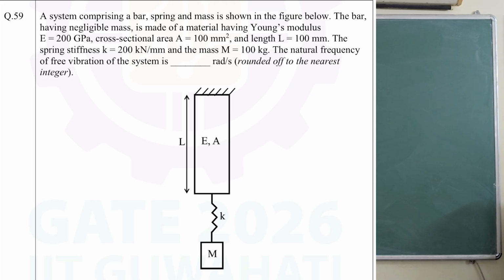Let's do question number 59 from mechanical vibrations. A system comprising a bar, spring and mass is shown in the figure below. The bar having negligible mass is made of a material having Young's modulus E equal to 200 gigapascal. Cross sectional area is given as 100 millimeter square and length 100 millimeter. The spring stiffness K is given as 200 kilonewton per millimeter and the mass is 100 kg. The natural frequency of free vibration of the system is dash radian per second. Round off to nearest integer. Let's see how to solve this question.